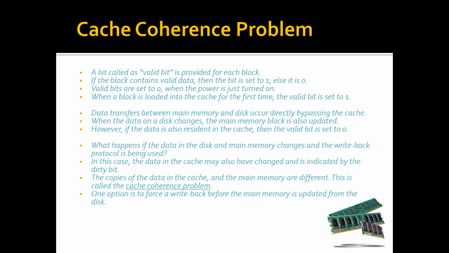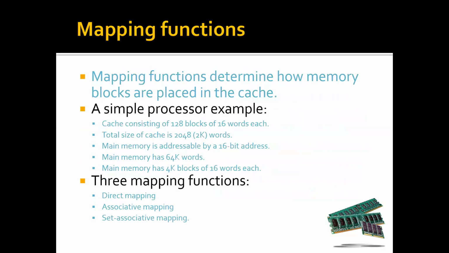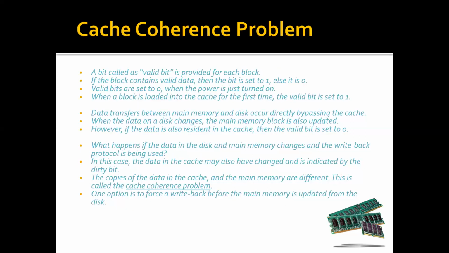One option is to force a write back before main memory is updated from the disk. So before accessing, we will have a forced write here. We have to write it anyway. So next we will go for the mapping functions.